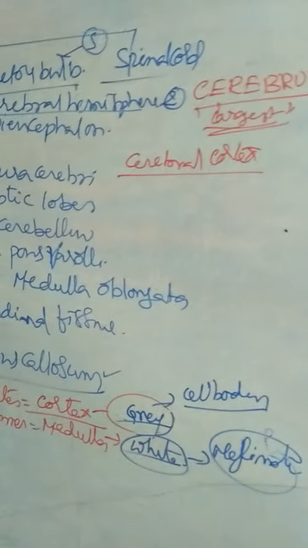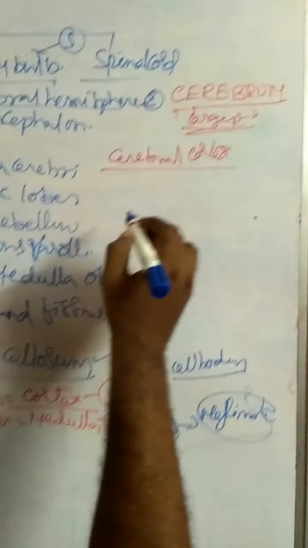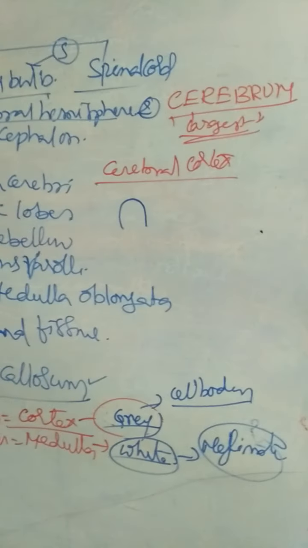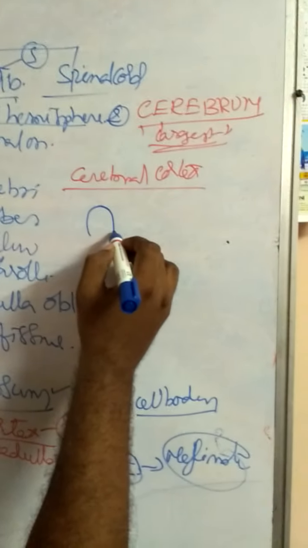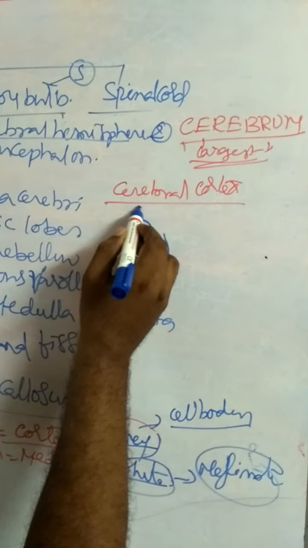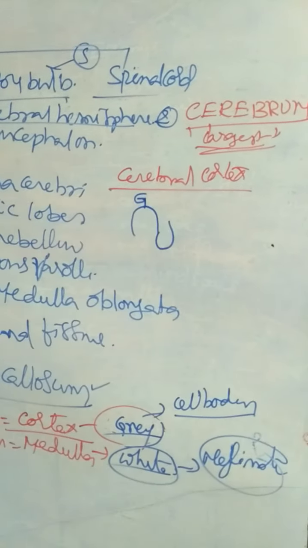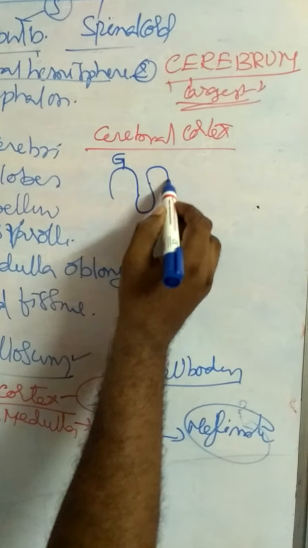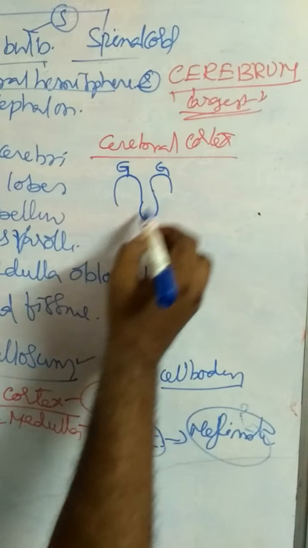The surface of the cerebral hemispheres is called the cerebral cortex. The cerebral cortex contains foldings or convolutions and grooves. Foldings are called gyrae. So this is another folding, this one also gyrae.